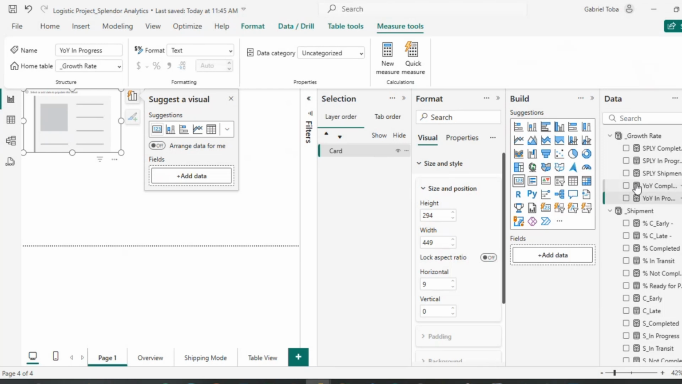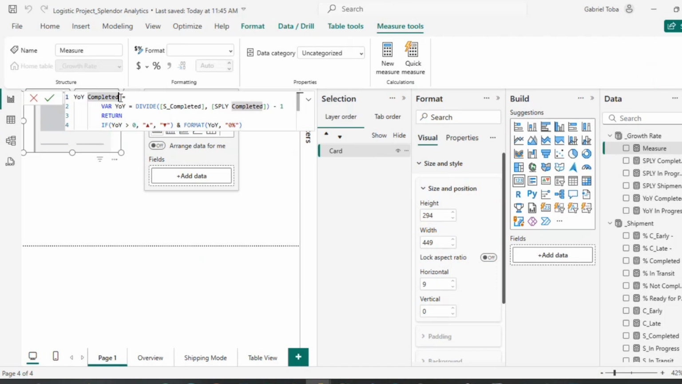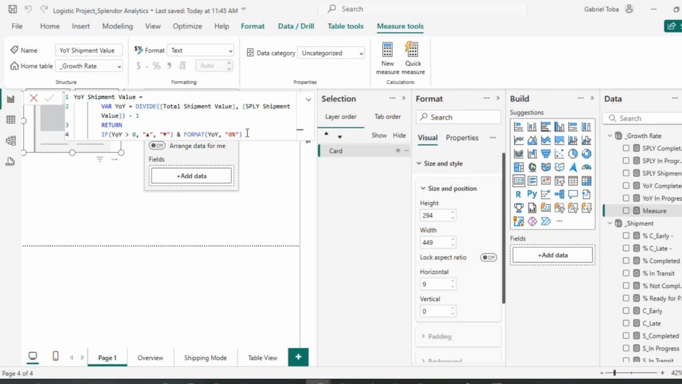Okay, so I'm going to do the same for my year over year for my shipment value. So shipment value, total shipment value, and then I'm going to do supply for shipment value, and the same thing I did this. So we are done with the year over year. We just need to calculate the month over month.